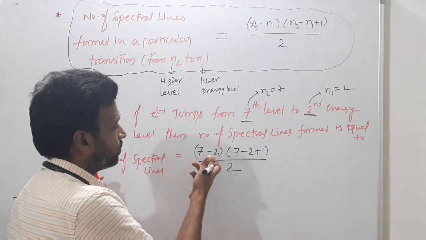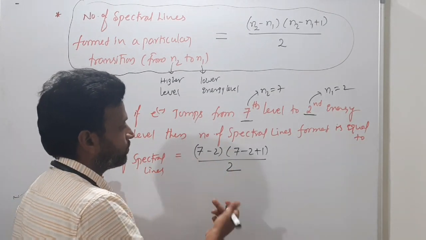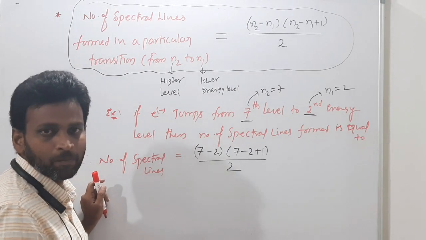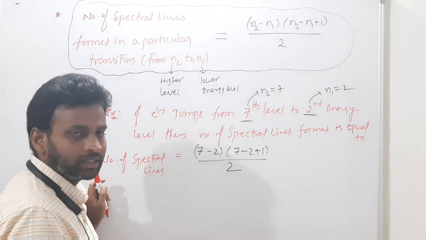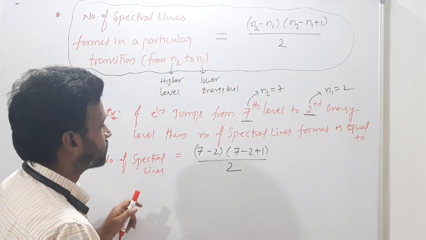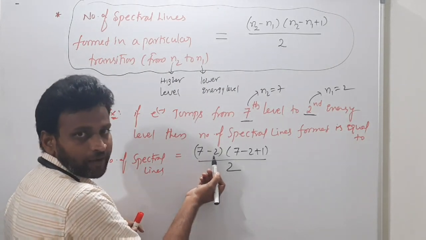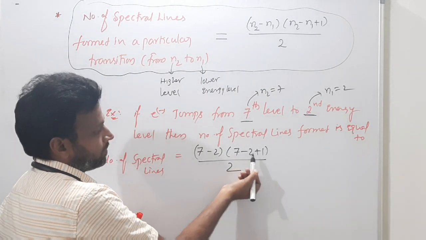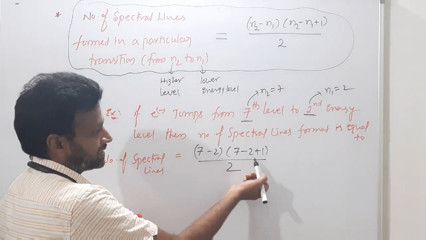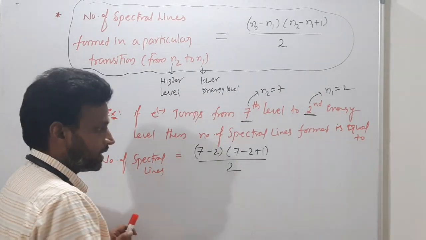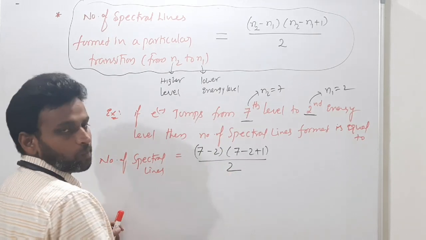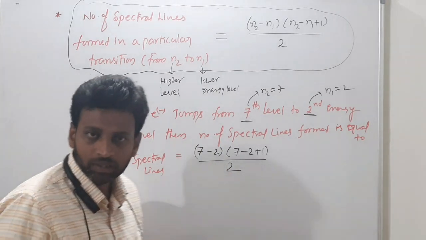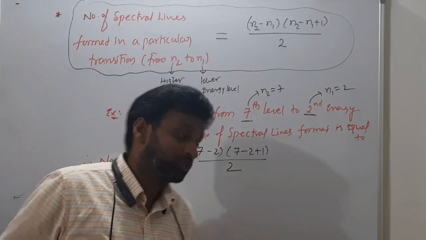6 into 5, so 30 by 2, 15 spectral lines. Got it, sir, clearly? So in this way you can solve numericals. It's 5, no? 7 minus 2 is 5. 7 minus 2 plus 1, so it's 6 here. So 6 into 5 by 2. Got it, sir? So 15 spectral lines you will have.